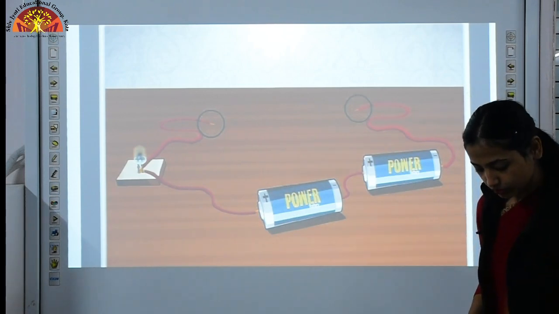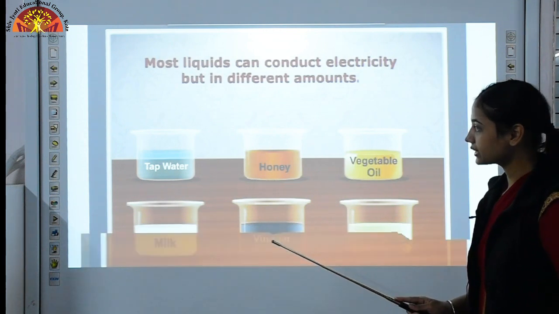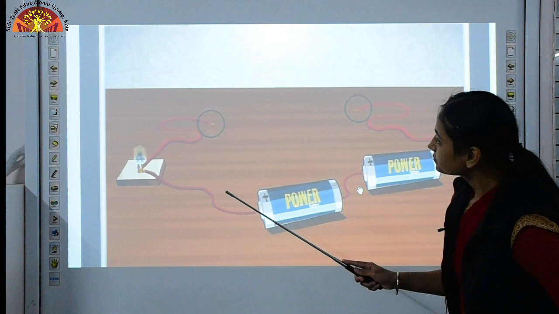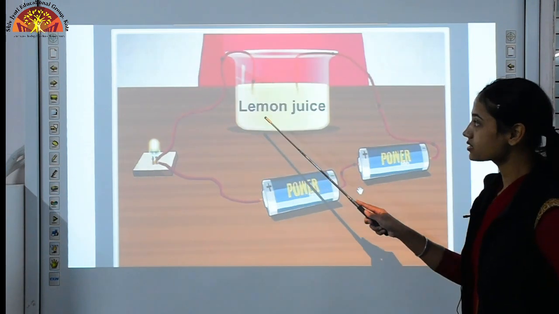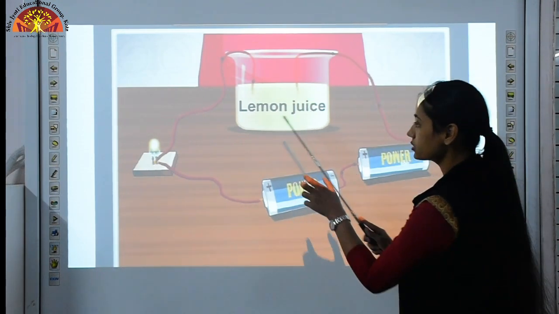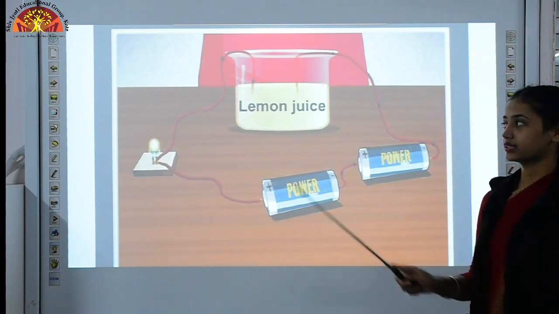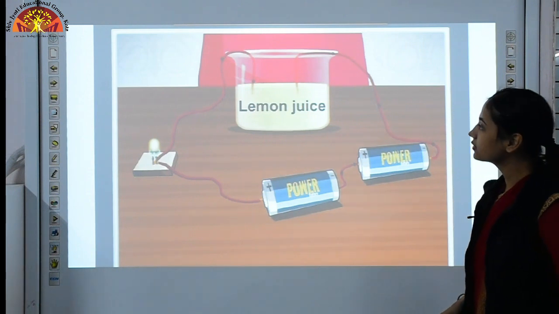Now what will we do? We will take these beakers one by one to check the conductivity. We will start with lemon juice. These are two free ends. We will dip these two free ends in this beaker. Here you can see, in the case of lemon juice, this LED bulb is glowing. So what does it show? That lemon juice is a good conductor of electricity.